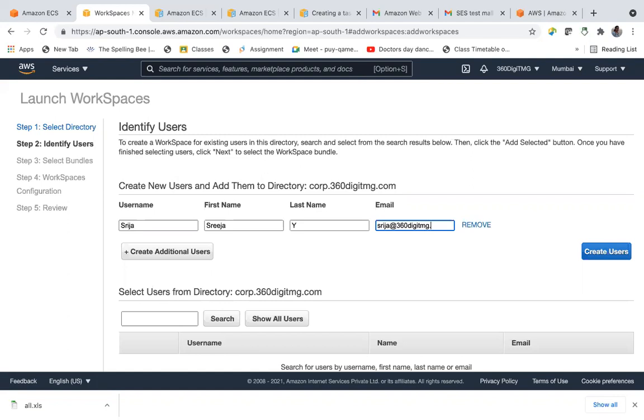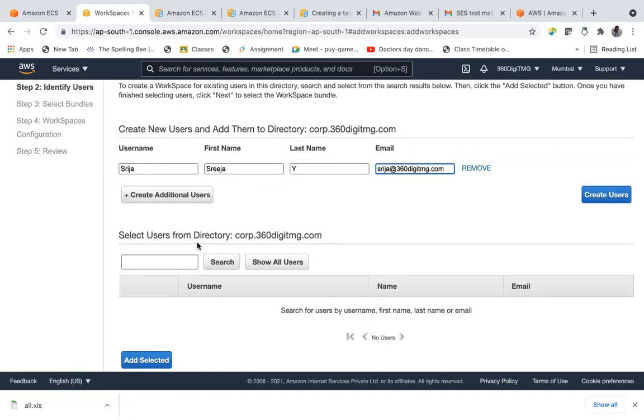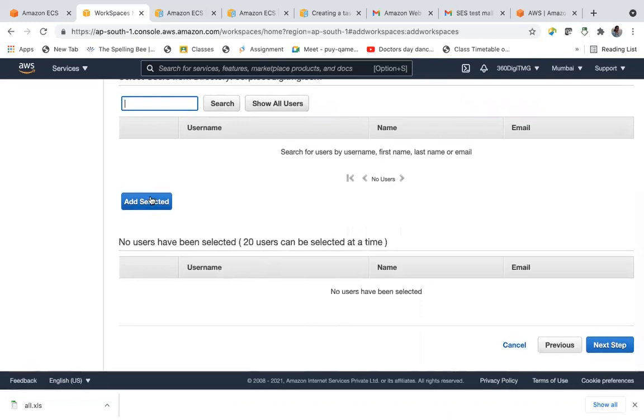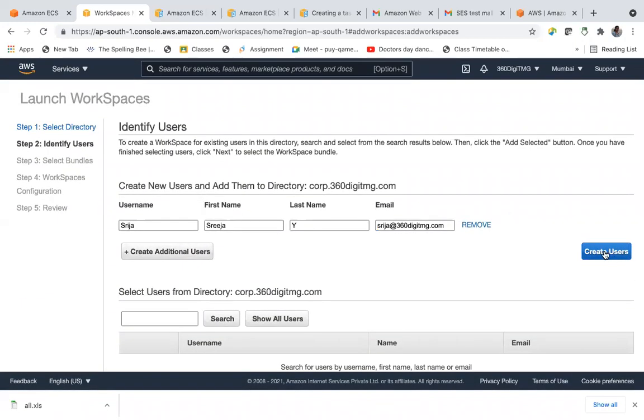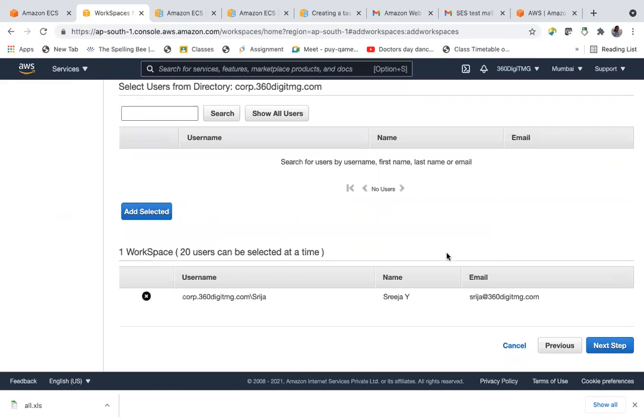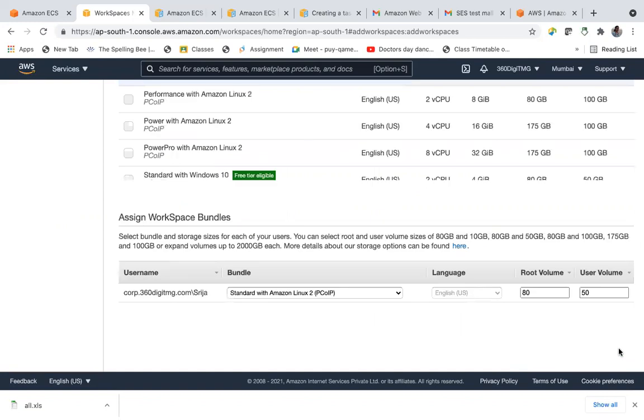So I am adding the user. You can add multiple users here. Select users from directory. I'll show all users. Okay, add selected. So we have not created. So create users. Yeah, one user has been added. So next step.